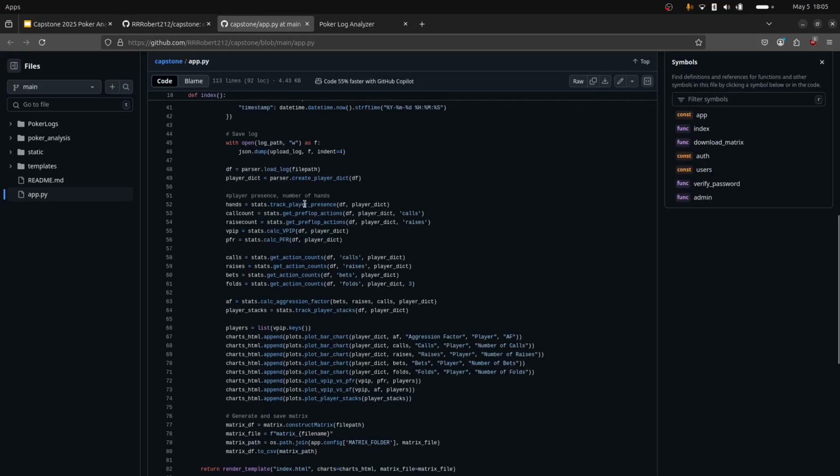So for example, it calls track player presence, which is a function that tells you how many hands each player participated in. Or get action counts calls, with this variable calls here, tells you how many times each player called, which is something you can do in poker if you're not familiar. It's just an action you can take. It tells you how many times they called throughout the entire game.